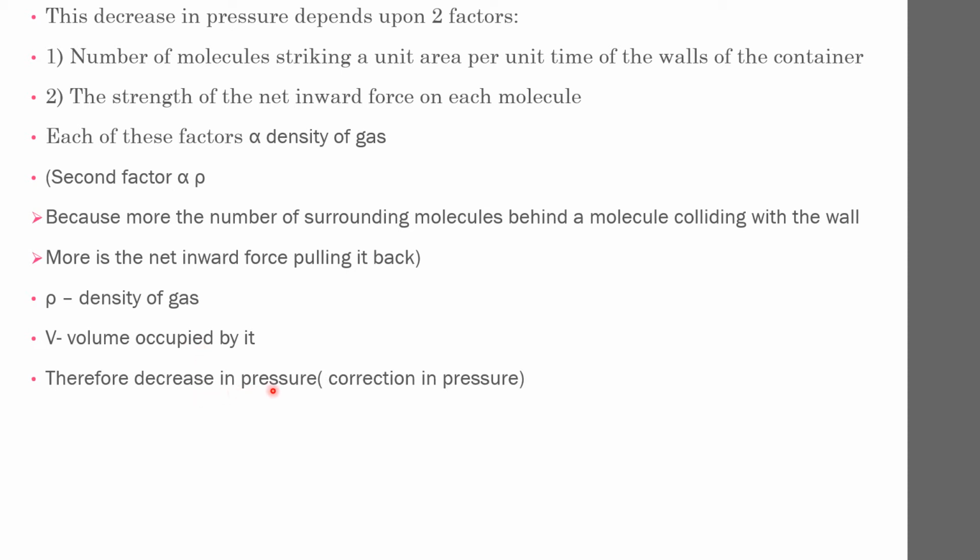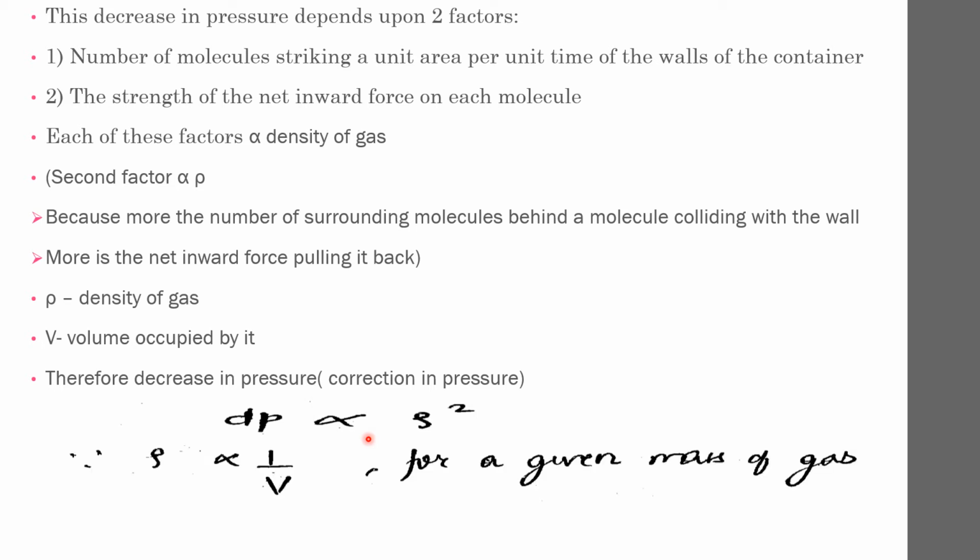Therefore, the decrease in pressure, which is actually the correction in pressure, we denote as dP, and it is proportional to rho square. The first factor is proportional to rho, and the second factor is also proportional to rho. So dP is proportional to rho square.